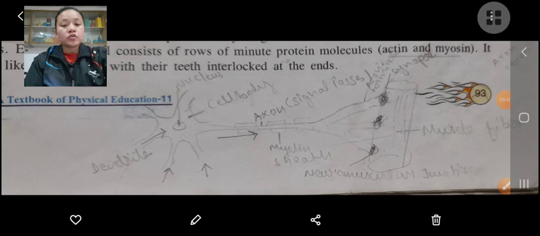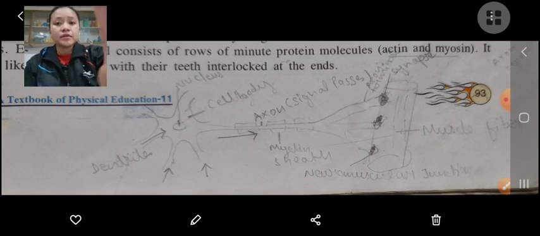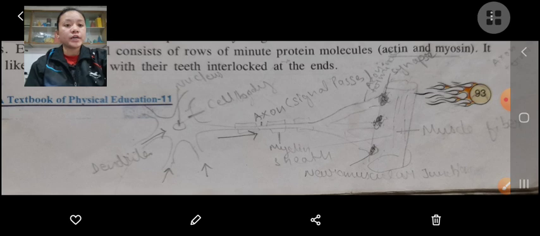Look here, students. First thing, the contraction of muscles, muscular contraction, that is shortening or lengthening of muscles when stimulated by the central nervous system.